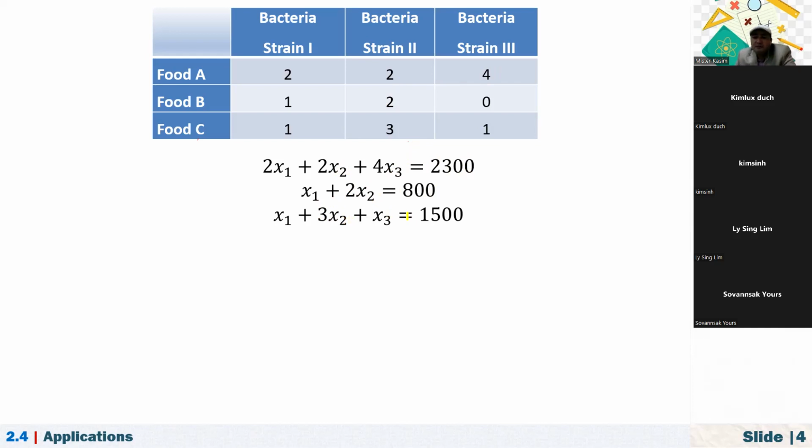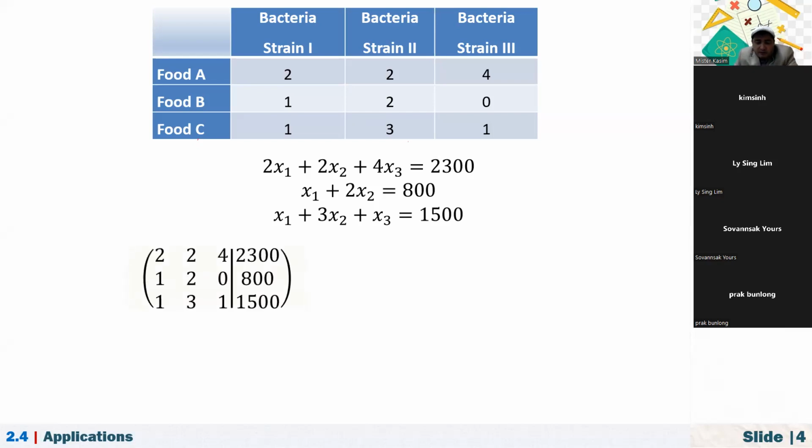and X1 plus 3X2 plus X3 equals 1,500. Now, as you see, if we model this problem, we get algebraic equations, and this is a system of linear equations, okay? And once again, guys, as I told you, mainly we're talking about the method. It's not only about getting the answer, but the method. How should we develop a method so that I can give it to the computer to calculate this instantly? So now we are going to use our method to solve this system.